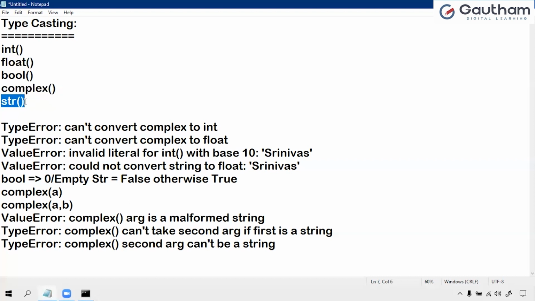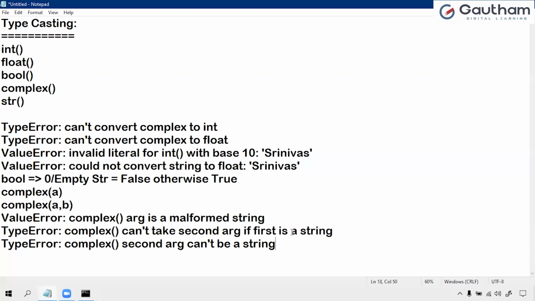For string, there is no limitation. Whatever the value is, whether it is an integer in different base formats like decimal, octal, hexadecimal, binary, or float, boolean, complex, whatever the data type is, it is possible to convert into the string data type. So next step, and one more point, it is better to know.